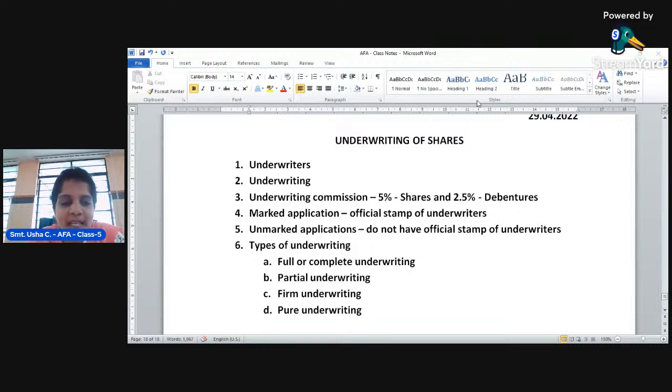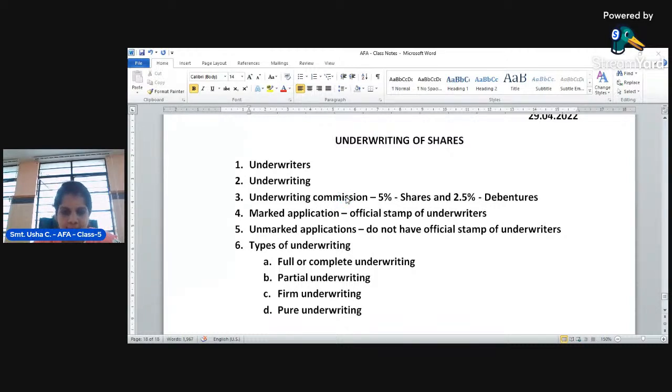And if firm underwriting is considered as an unmarked application, what may be the liability to the underwriters? These are the various methods we have. Let us discuss them with problems.